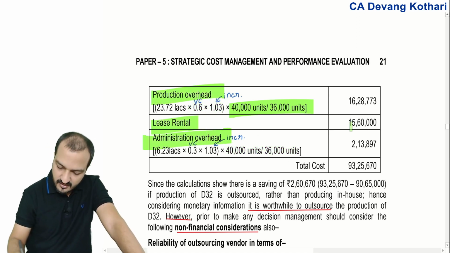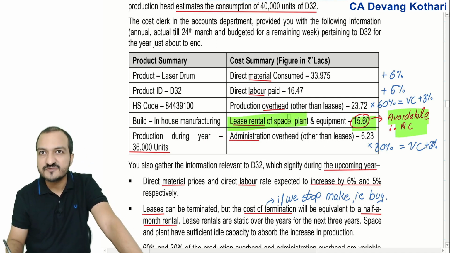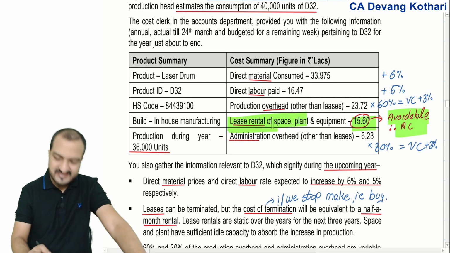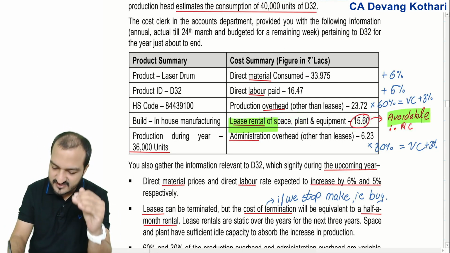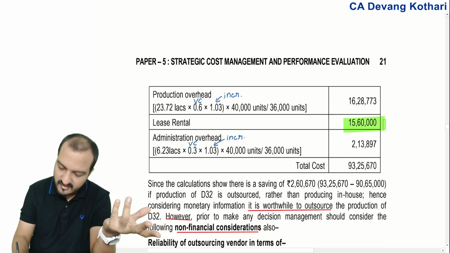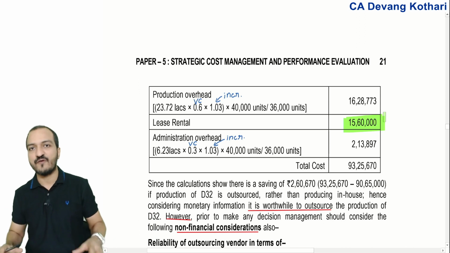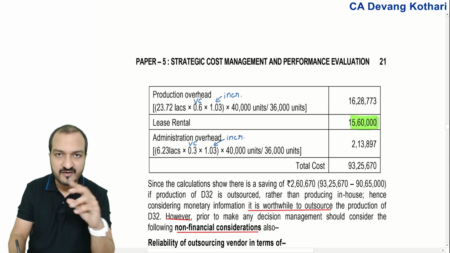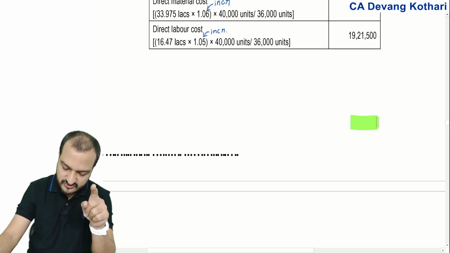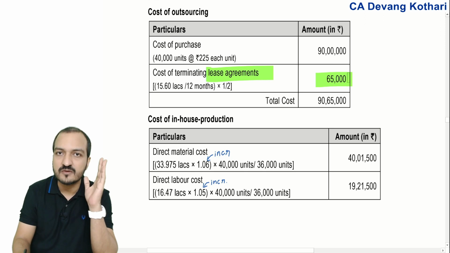And lease rental, I have put entire 15.6 as relevant cost, because your lease rental is avoidable. So entire lease rental which is avoidable becomes your relevant cost. You will pay 15.6 lease rent only if you do the manufacturing. If you do the outsourcing work, then you don't pay any lease rental. Instead, you pay the cost of lease termination, which is only 65,000.